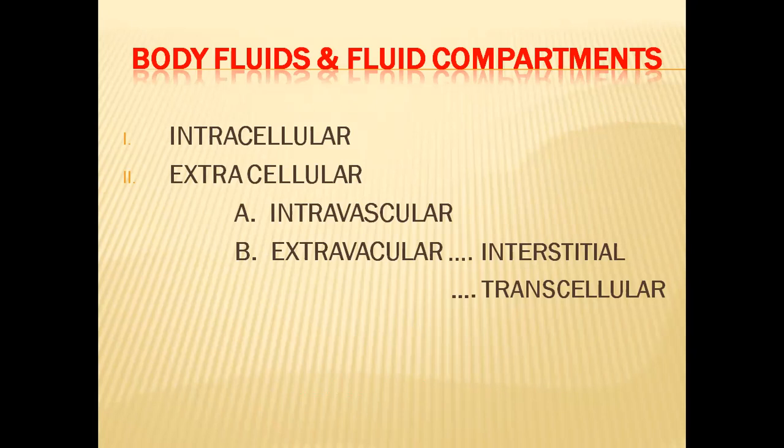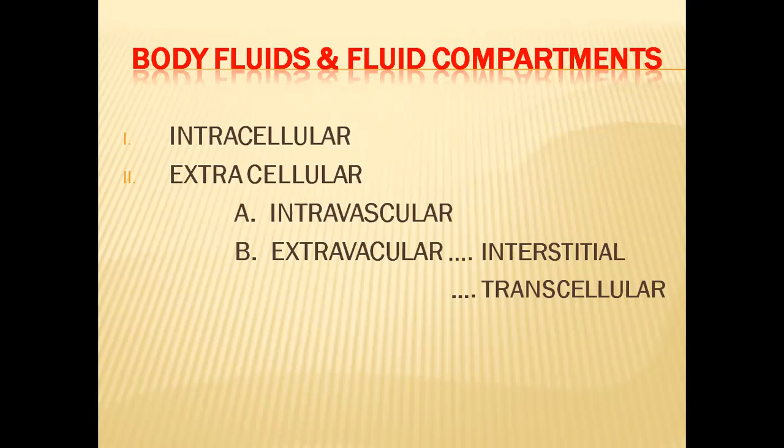And the body fluids can be classified into two types. One is intracellular fluid, and that is also called cytoplasm. This is present inside all the cells. And the second type of body fluids present inside our bodies is named extracellular body fluids, which are outside the cells. And these extracellular body fluids are again classified into two subclasses. One is intravascular and the second one is extravascular.